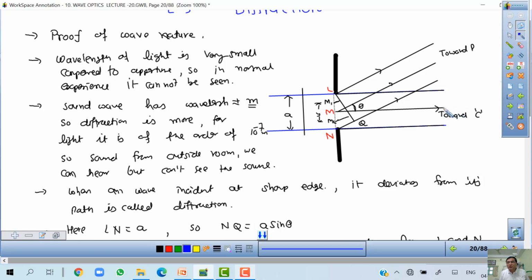So this point is toward C. All the waves emitted from all these points between L and N, when they reach C, have path difference 0. The wave from L comes here, the wave from here comes here. Both waves travel equal distance, so path difference is 0. I take one more point here, again the path difference is 0. I take here and here, straight path.